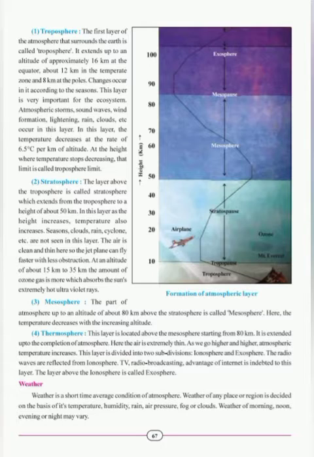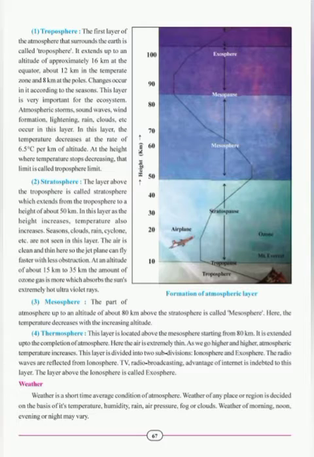The second layer is stratosphere. The layer above the troposphere is called stratosphere, which extends from the troposphere to a height of about 50 kilometers. In this layer, as the height increases, temperature also increases. Seasons, clouds, rain, cyclone, etc. are not seen in this layer. The air is clean and thin here, so the jet plane can fly faster with less obstruction. At an altitude of about 15 km to 35 km, the amount of ozone gas is more, which absorbs the sun's extremely hot ultraviolet rays.